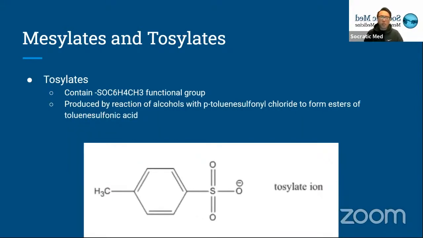Tosylates are similar, except it has a different structure. It has the formula of SO2C6H4CH3. And similarly, you react an alcohol with p-toluenesulfonyl chloride in order to form an ester called a toluenesulfonate. So both mesylates and tosylates are called sulfonates, and they're used as protecting groups for alcohols.